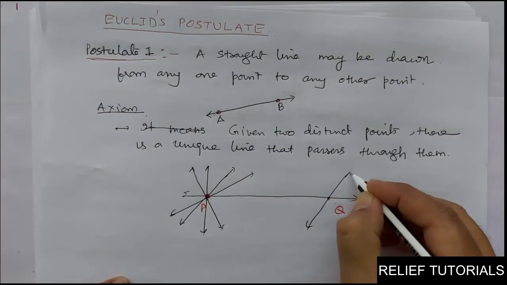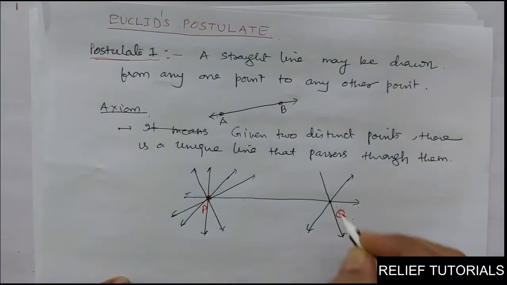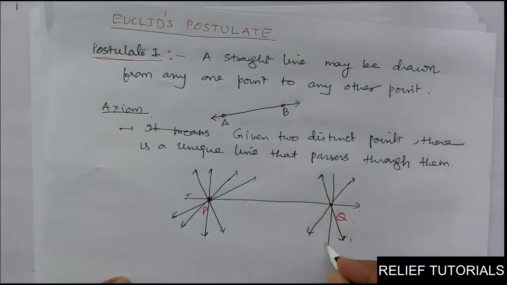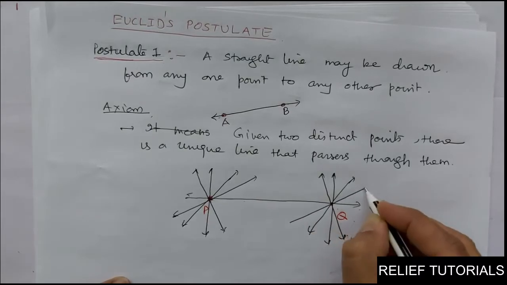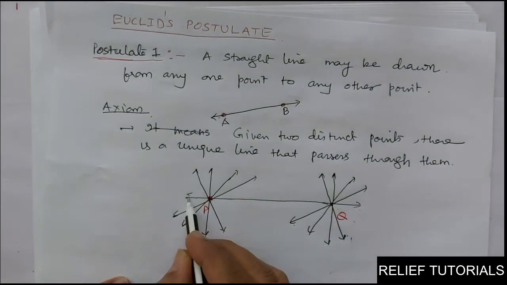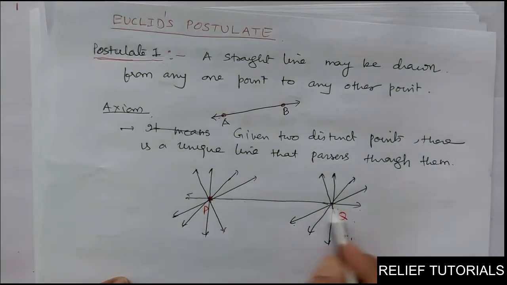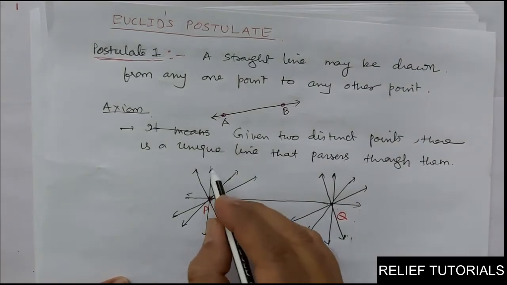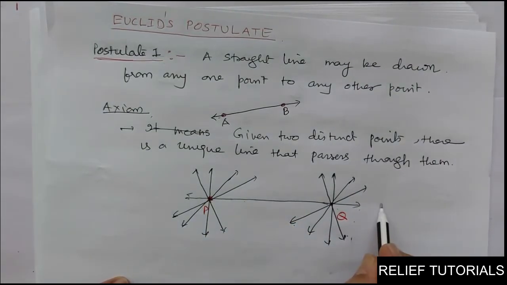Or the number of lines passing through Q. See, through Q you can pass many lines. All these lines pass through Q. So the number of lines passing through Q which also pass through P is again only one. The number of lines passing through P which also pass through Q is only one. The number of lines passing through Q which also pass through P is only one. That is line PQ. Thus, the above statement is self-evident and so it is called an axiom.